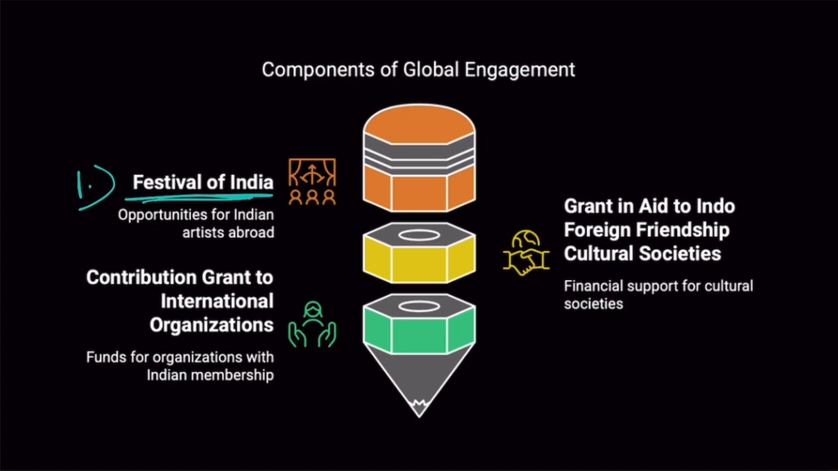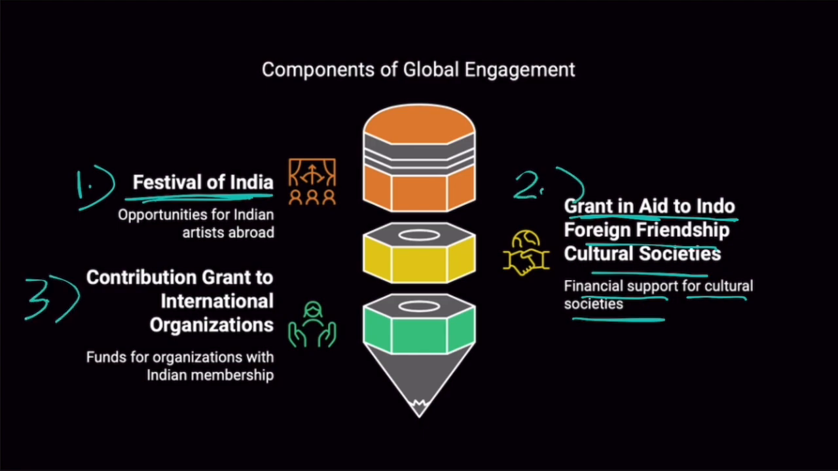The number two component is grant in aid to Indo-foreign friendship cultural societies. There are many countries in the world with which India has cultural ties, right? These countries have established many institutions and organizations that promote their own country's culture and India's culture. So India will provide grants to these institutions in different countries so that they can promote India's culture. India will provide financial support for cultural societies in different countries. Clear? So they would promote Indian culture. So this is part number 2.